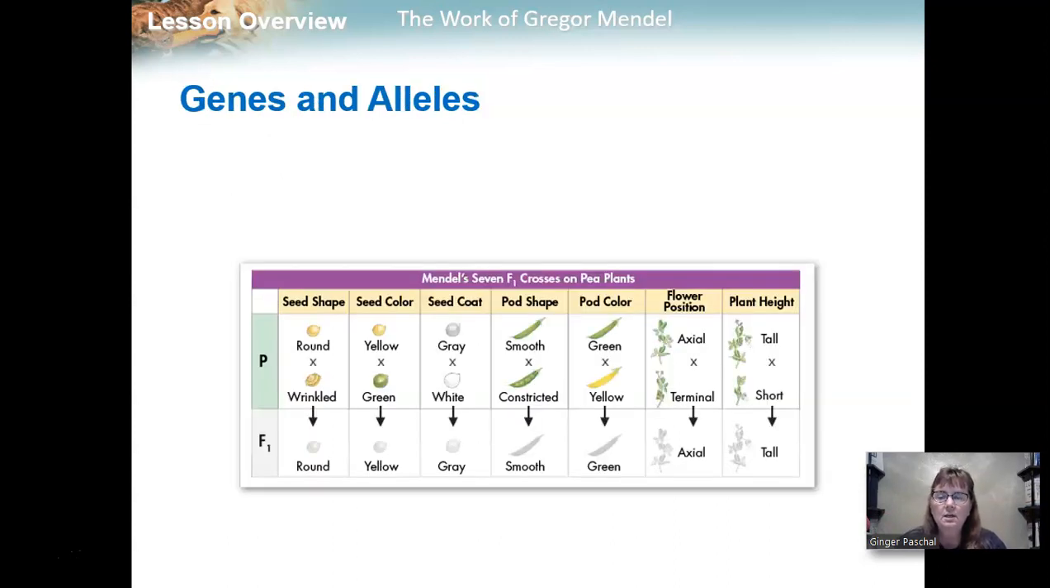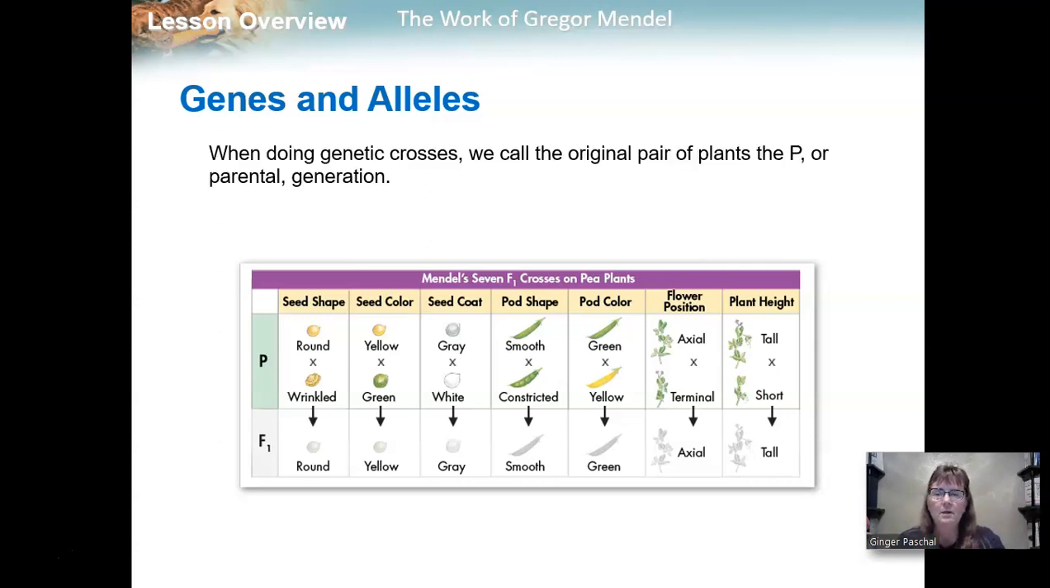So you can see here he was looking at seed shape, seed color, seed coat, pod shape, pod color, flower position, and plant height. And you can see that each one of these 7 characteristics was either this way or that. For example, seed shape was either round or wrinkled. Pod color was either green or yellow. And you can see how each of these were represented.